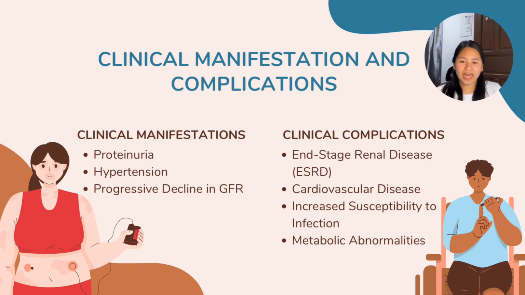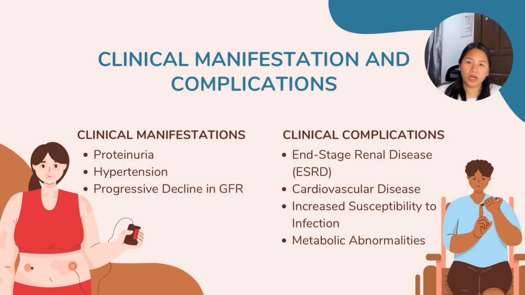Next is progressive decline in GFR. The most serious manifestation is the gradual decrease in the glomerular filtration rate, and it leads to the accumulation of metabolic waste products, a condition known as uremia. For the clinical complications, first is end-stage renal disease, or ESRD. This is the progressive nature of the disease. It eventually leads to complete kidney failure, requiring dialysis or a transplant.